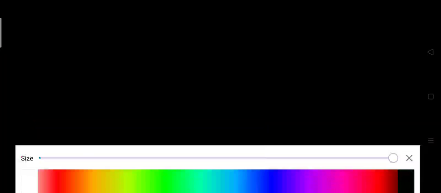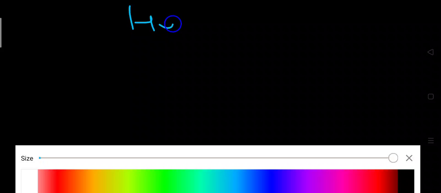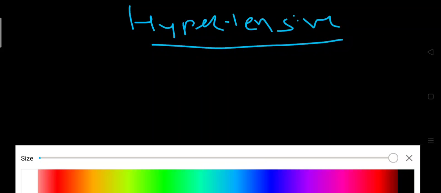Now we will come to the second variety, that is hypertensive arteriosclerosis. From the name you can guess that it is due to hypertension, because in hypertension the force of blood flow increases, so it exerts more force on the vessel walls. There will be changes and hardening, which is called hypertensive arteriosclerosis.